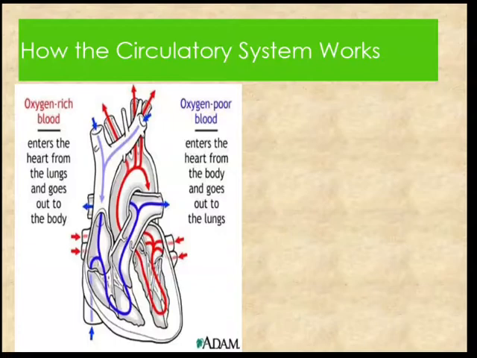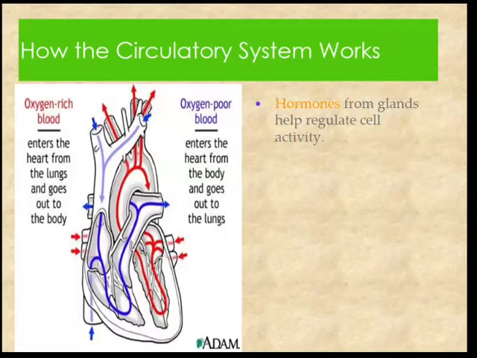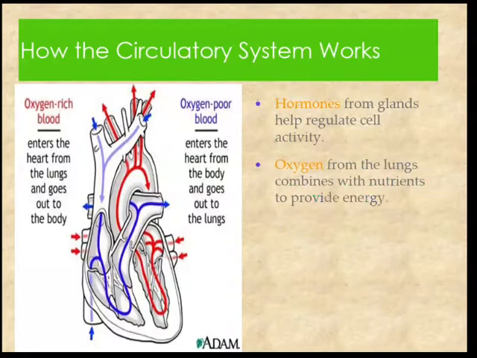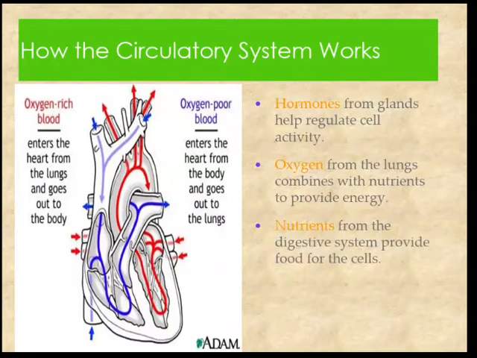Let's see how the circulatory system works. The hormones from the glands help to regulate the cell activity. Second one, the oxygen from the lung combines with the nutrients to provide energy, and the nutrients from the digestive system provide blood for the cells.